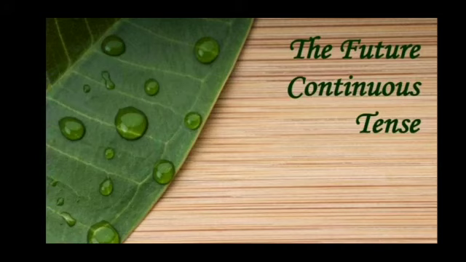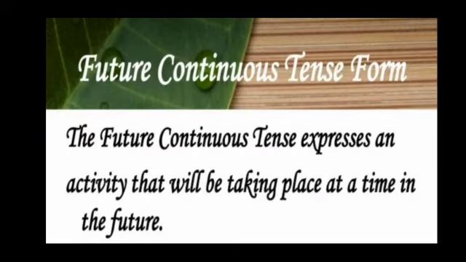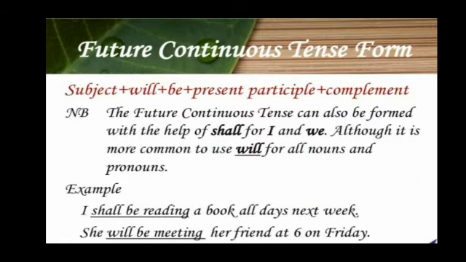Now, let us learn about future continuous tense. Future continuous tense expresses an activity that will be taking place at a time in the future, that is, in the coming period. The future continuous tense can also be formed with the help of shall for I and we, although it is more common to use will for all nouns and pronouns.